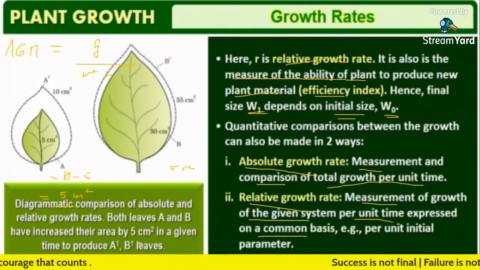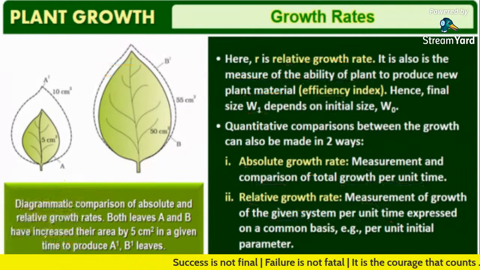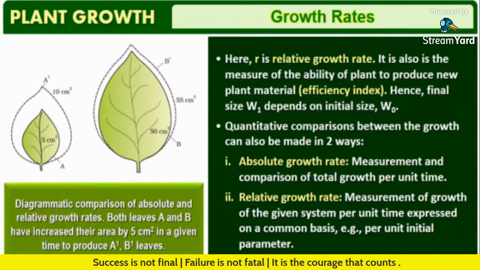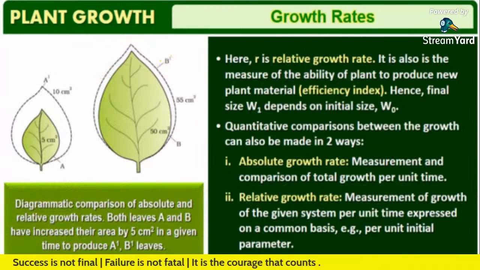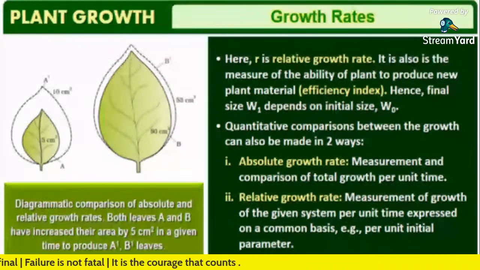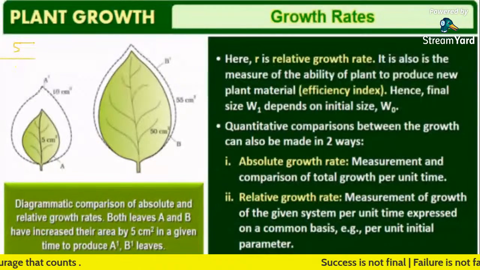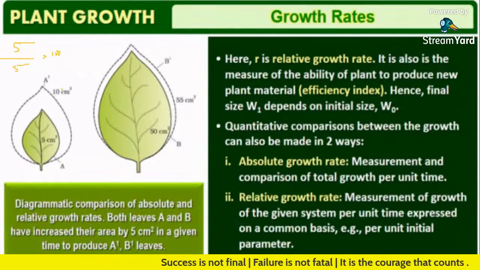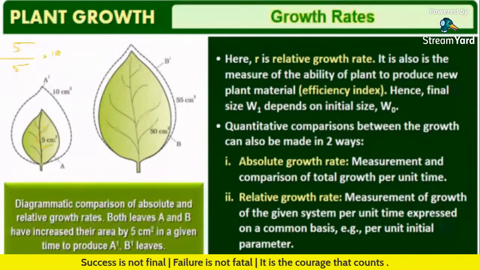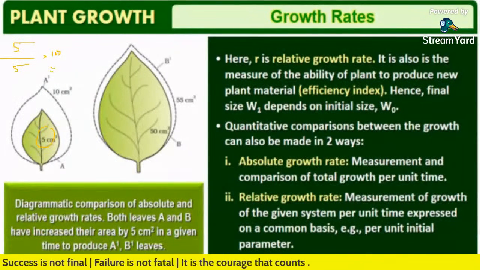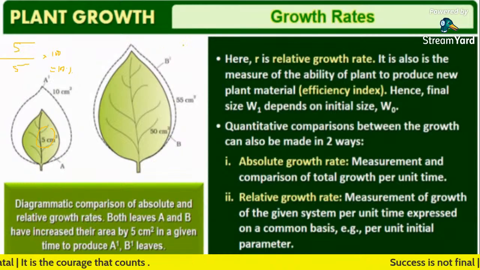Whereas the relative growth rate is expressed in percentage. That is, 10 minus 5 is 5, so 5 by 5 into 100, that is 100 percent.